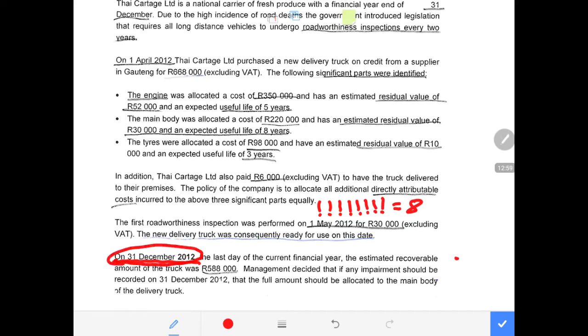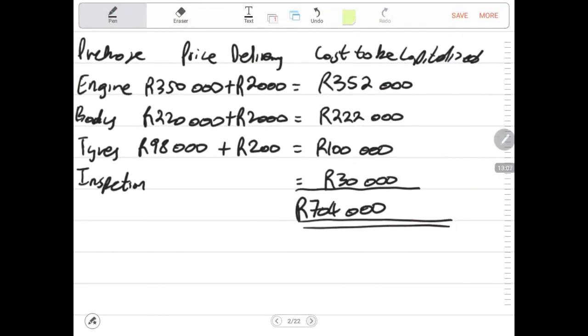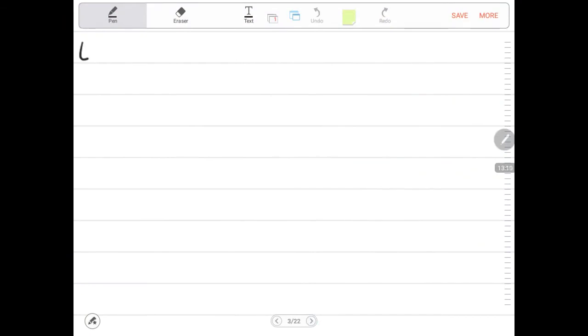I want to calculate the depreciation for 8 months for each of these components, and I will open a page for each of them. We have the engine, and we need to calculate the depreciation of the engine.